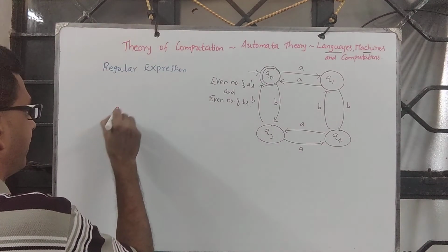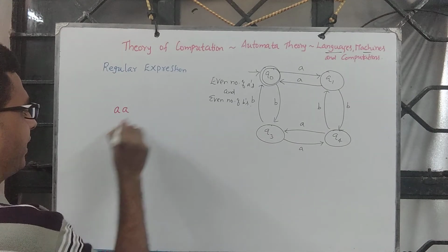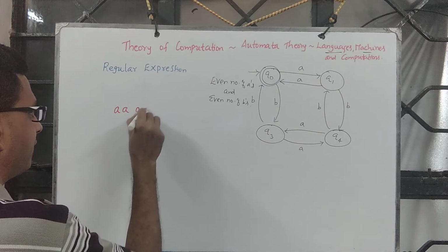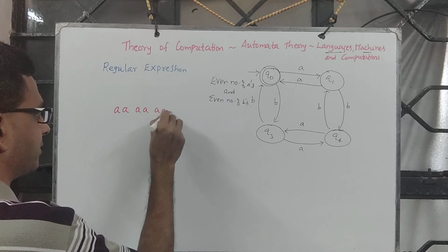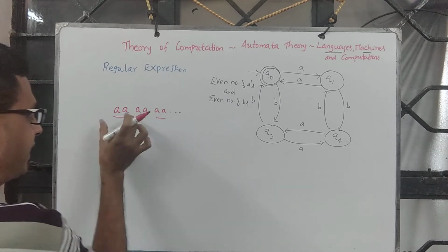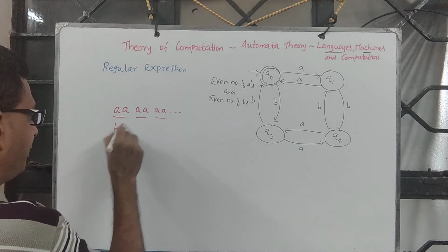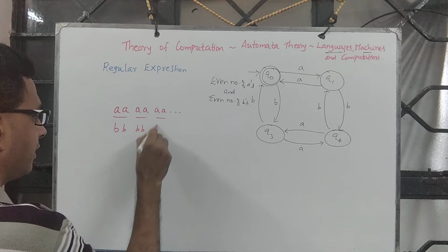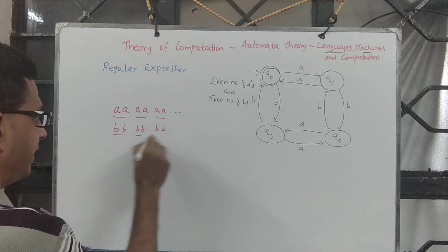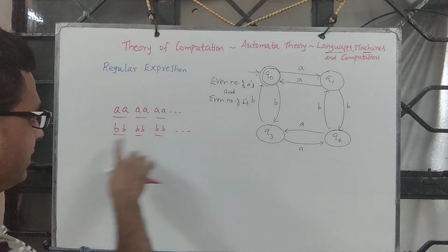So it is even number of A's, which means minimum possible is AA, and you can have this any number of times. Remember, this pattern AA is repeated, or it could be BB that is repeated so many times. I am not saying sequence of A's, sequence of B's.